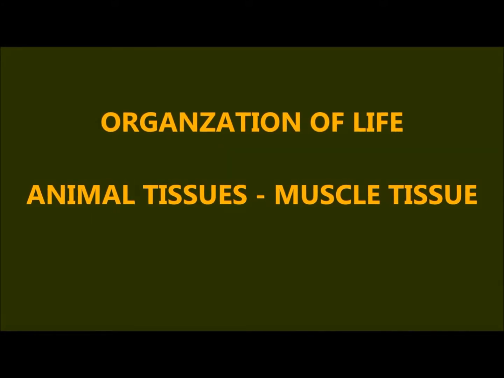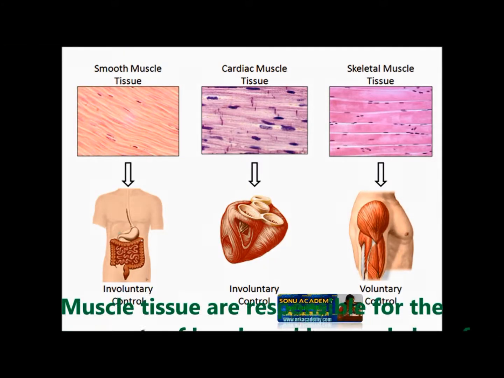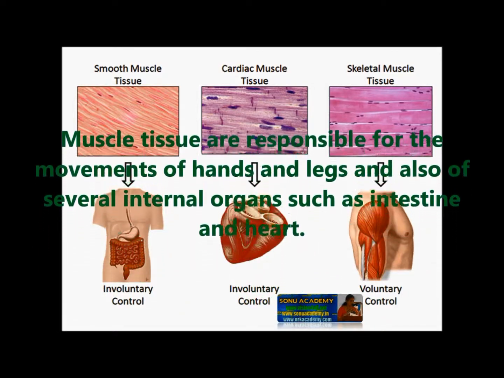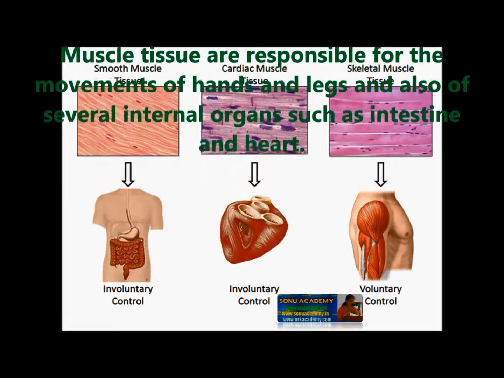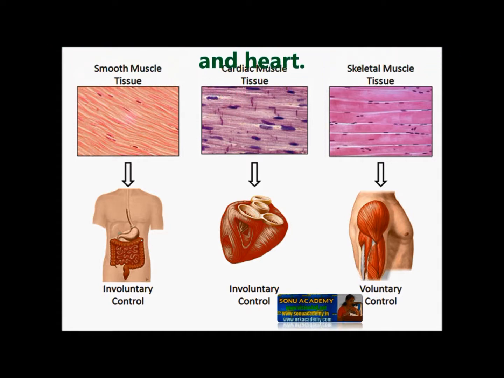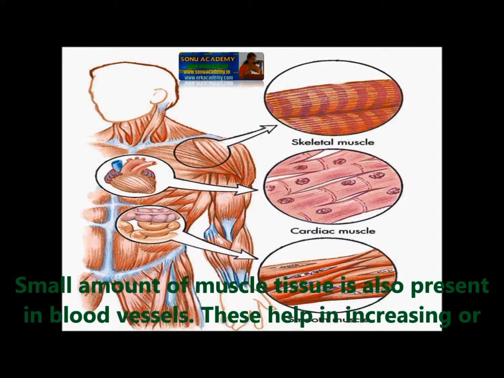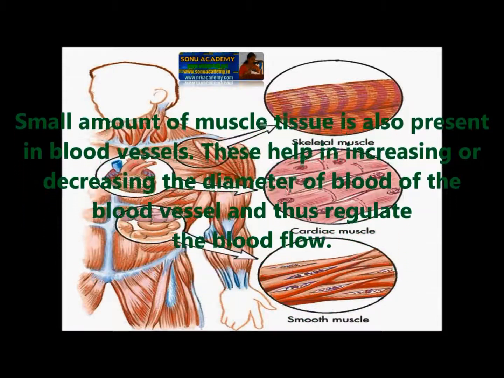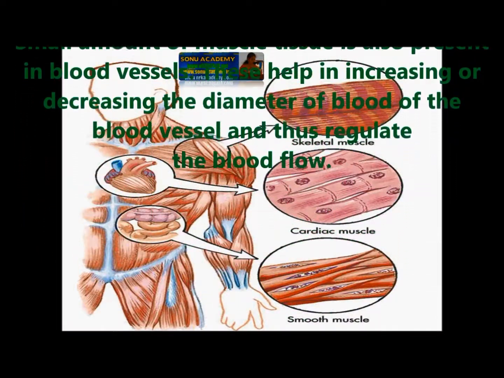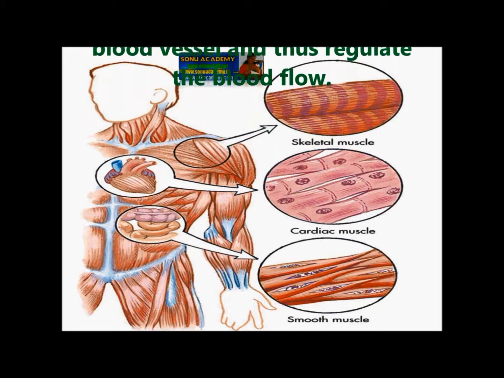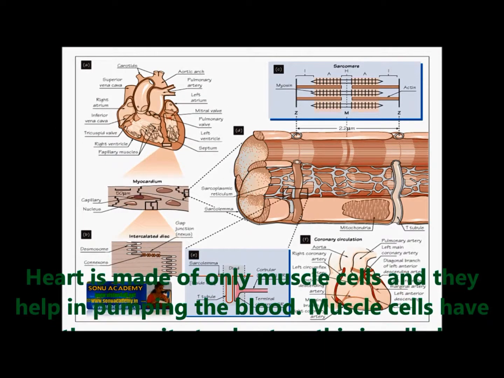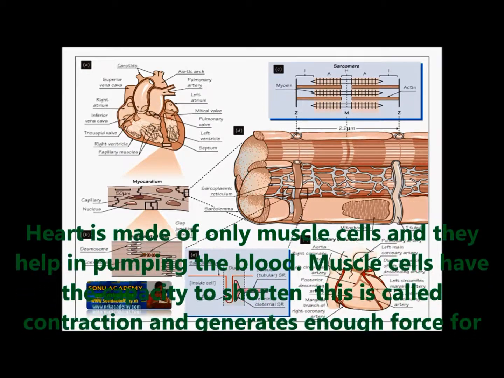Animals' muscle tissue. Muscles are responsible for the movement of hands and legs and also of several internal organs, such as the intestine and heart. A small amount of muscle tissue is also present in blood vessels. This helps in increasing or decreasing the diameter of blood vessels and thus regulates the blood flow. The heart is made up of only muscle cells and they help in pumping the blood.